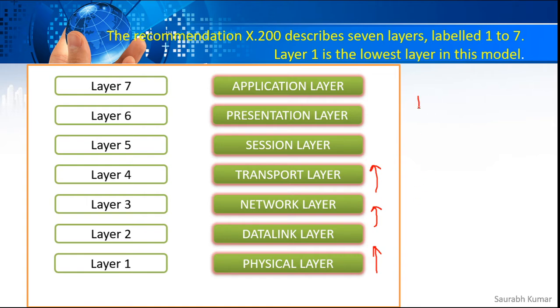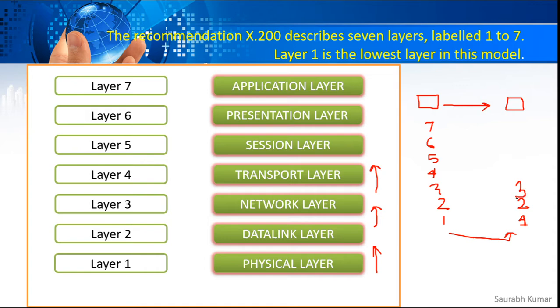If I talk about two computers, for example, we have one computer here and another one here, and if this is a sender and this is a receiver, then at the sender side it is going to follow a process starting from layer 7, then 6, 5, 4, 3, 2, and then 1. At the receiving side it will be followed in a reverse way. So first the data will be processed at layer 1, then it will go to layer 2, then layer 3.